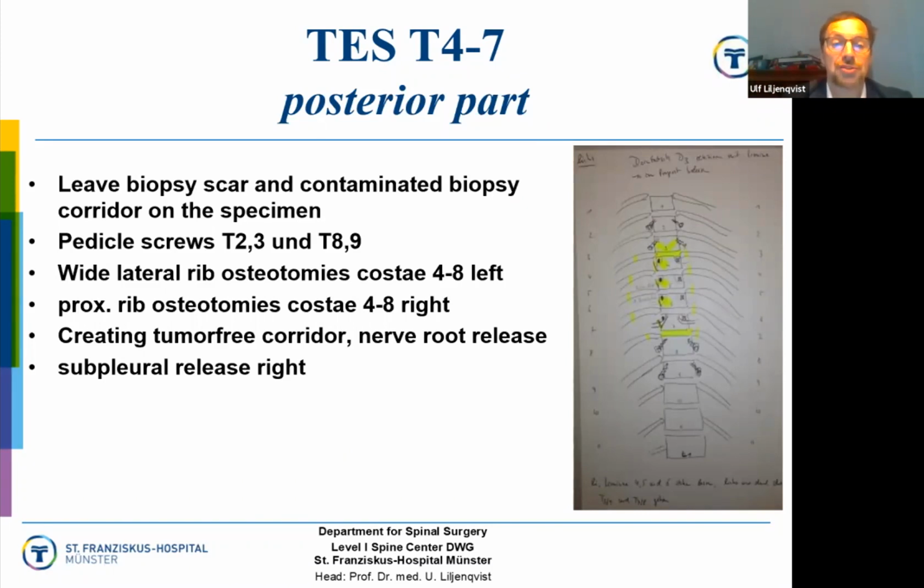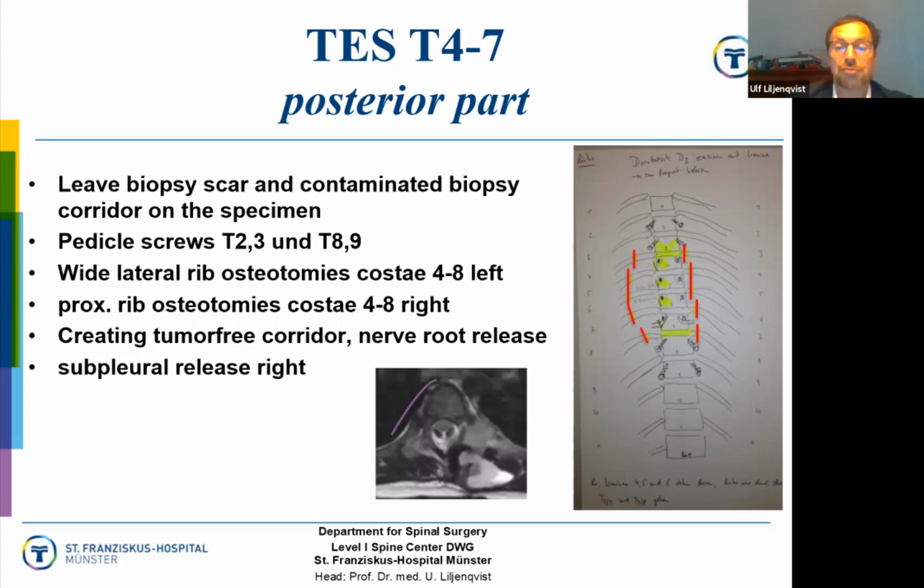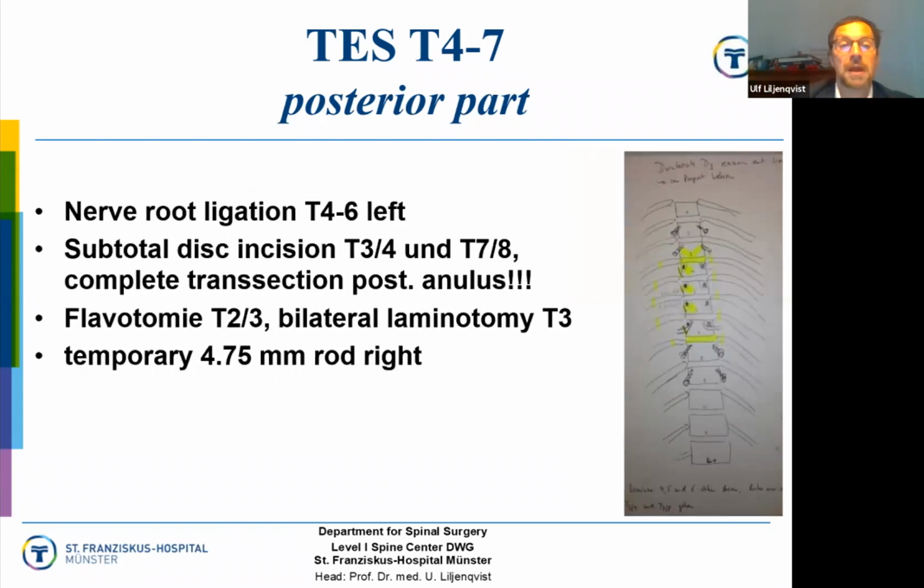Put on pedicle screws T2, T3, T8, and T9. We do wide lateral rib osteotomies on the left and proximal rib osteotomies on the right. We create a tumor-free corridor and release the nerve roots and do a subpleural release on the right, because that's going to be the side we will face downwards when we put the patient on the right. We do left-sided nerve root ligation because here the tumor is too large in extent.